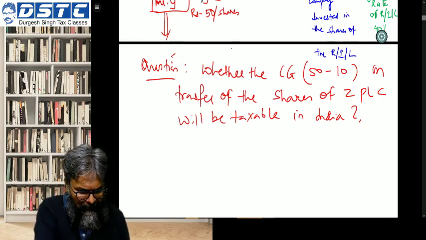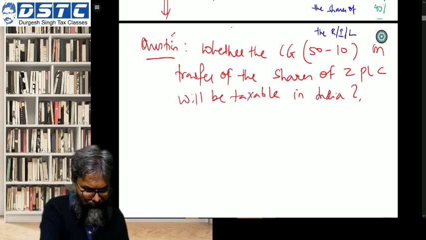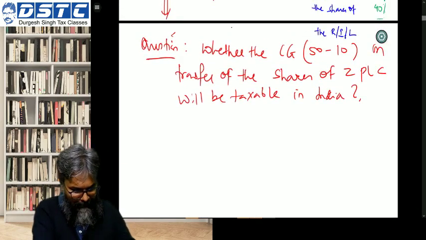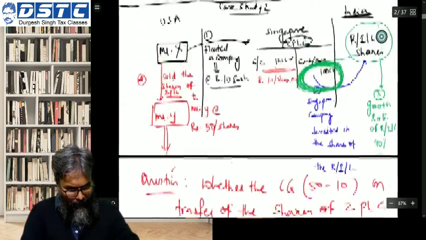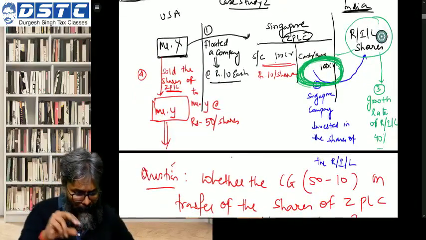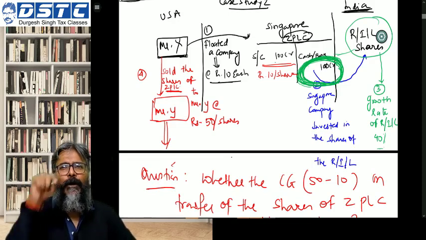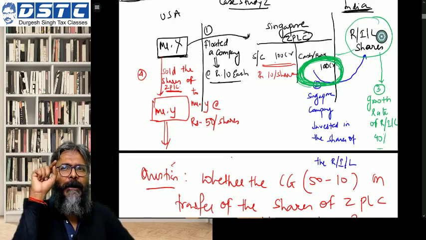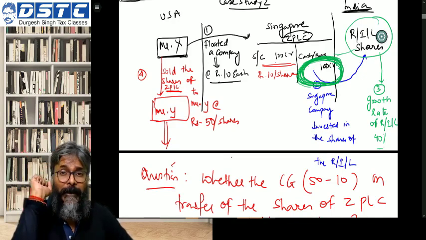So whether the capital gains on this particular part. Yes. So here, students, now just understand one thing. Here what will happen? Please pay attention. Here Mr. X, now he will say what? That look, I have not sold the shares of an Indian company. I have sold the shares of a foreign company.